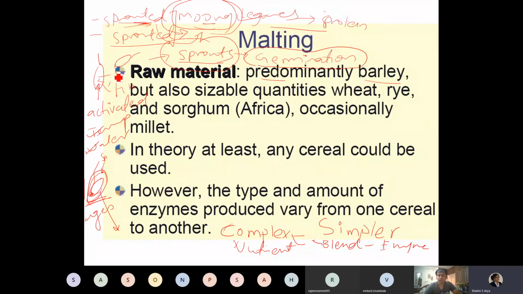Vitamins are also available. But because malt is a rich source of enzyme, it is largely and more commonly used in making beer. Beer is a fermented product from the grain, and you need something which can act as an enzyme source. We will see that in detail.